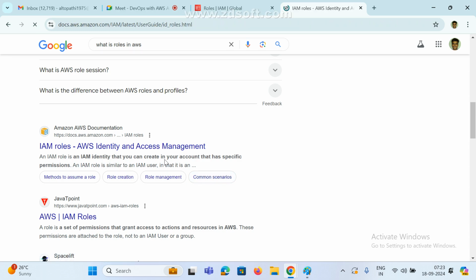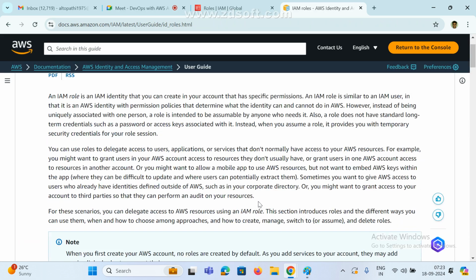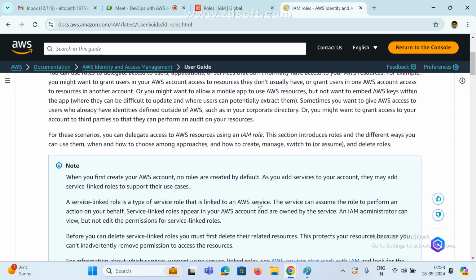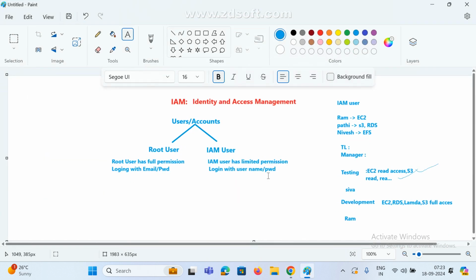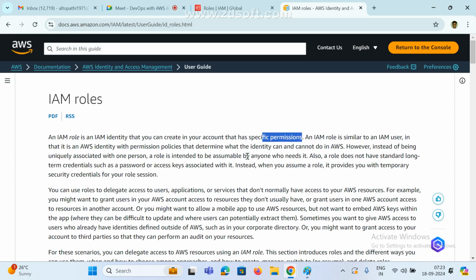So how do IAM roles work? This is the official document on how we can create them. An IAM role is an identity that you can create in your account that has specific permissions. As of now, I assigned only one permission, right? Now role is nothing but multiple permissions, a group of permissions. See here, very simple.